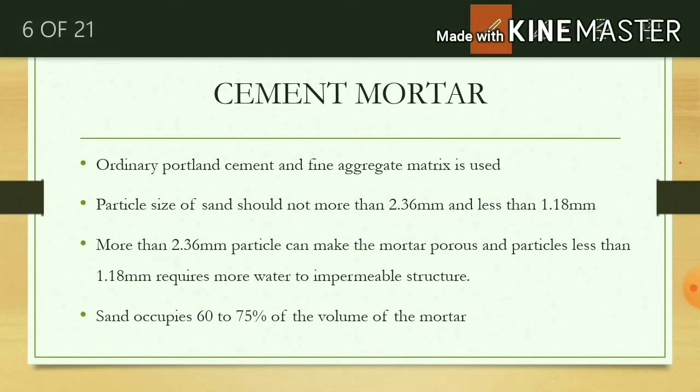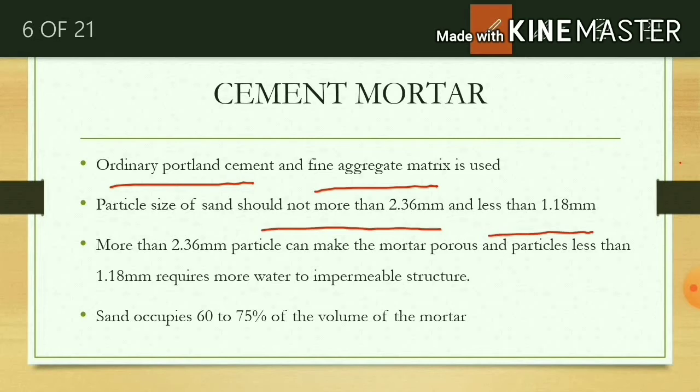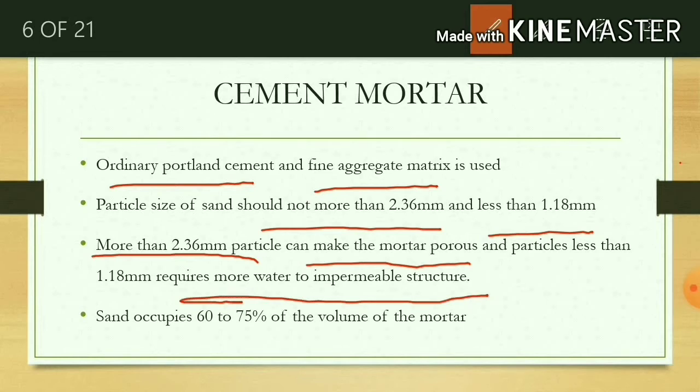Cement mortar. OPC is used as the cement, and a fine aggregate matrix is used, and the particle size should be not more than 2.36 mm and not less than 1.18 mm. Why should it not be more than 2.36? Because a size of more than 2.36 mm can make the mortar porous, and particles of less than 1.18 mm require more water to make an impermeable structure. In ferrocement, sand occupies 60 to 75% of the volume of mortar.